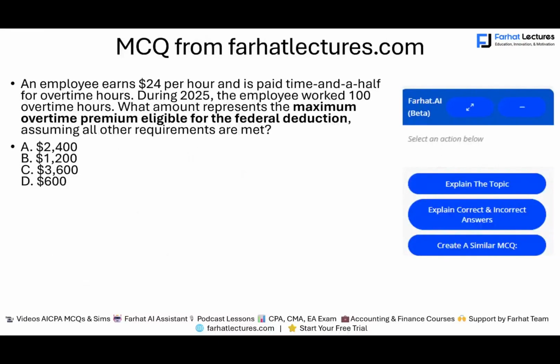Let's take a look at this multiple choice question from farhatlectures.com. An employee earns $24 per hour and is paid 1.5 times for overtime. During 2025, they work 100 hours overtime. What amount represents the maximum overtime premium eligible for the federal deduction, assuming all other requirements are met?